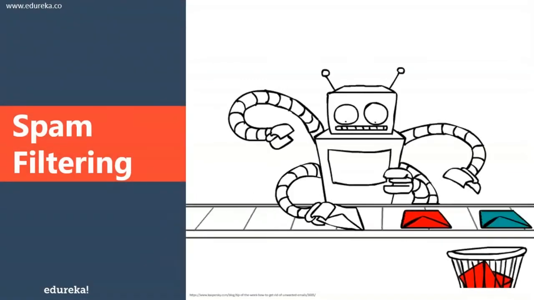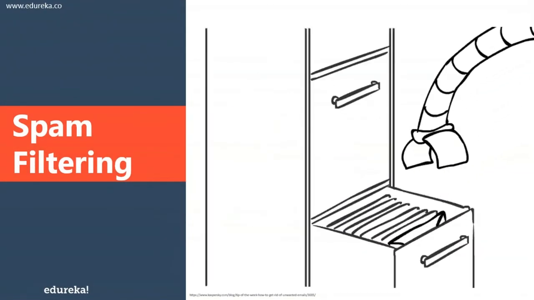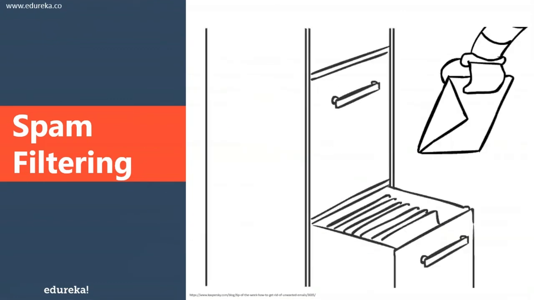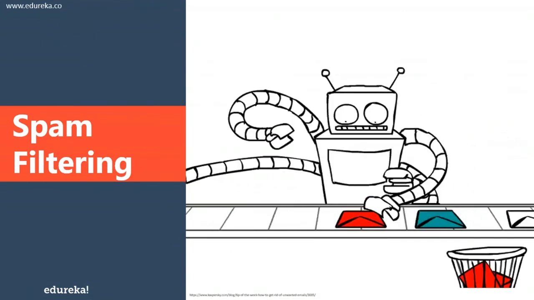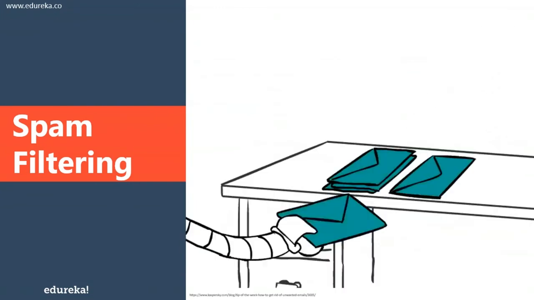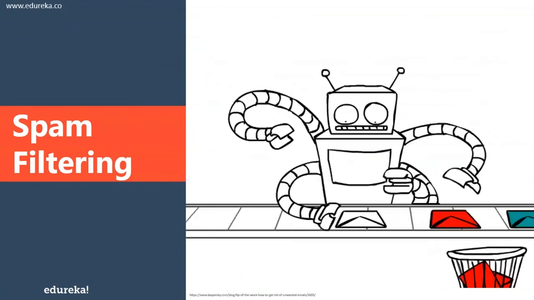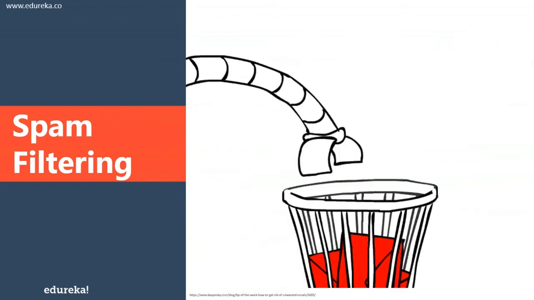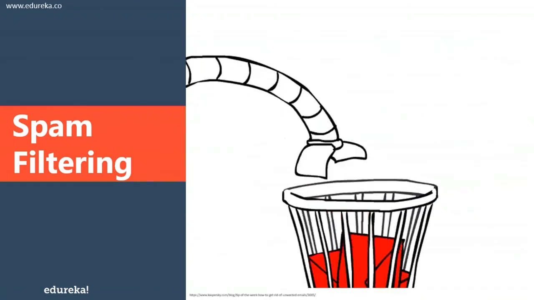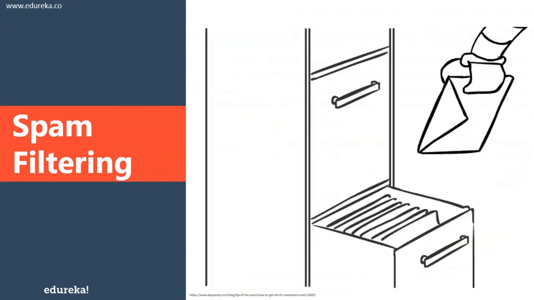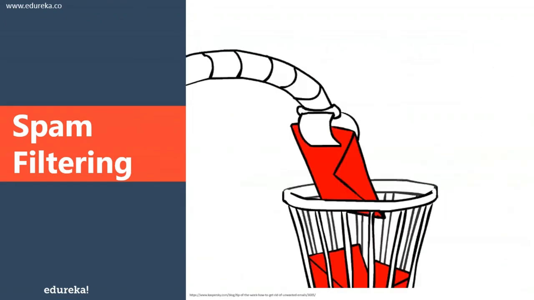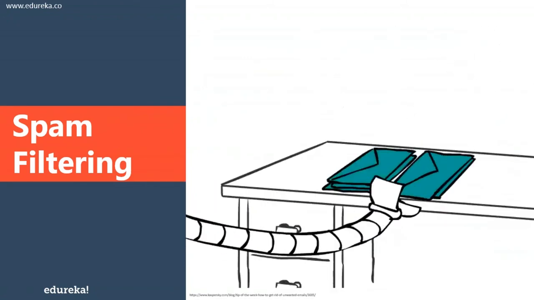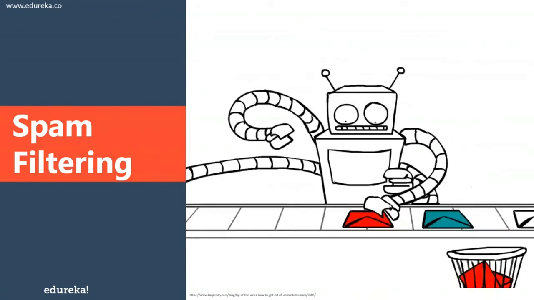Apart from Netflix, Gmail also uses AI on an everyday basis. If you open up your inbox right now, you will notice that there are separate sections, right? For example, we have primary section, social section, and all of that. Gmail has a separate section called the spam mails also. So what Gmail does is it makes use of concepts of artificial intelligence and machine learning algorithms to classify emails as spam and non-spam. Many a time, certain words or phrases are frequently used in spam emails.